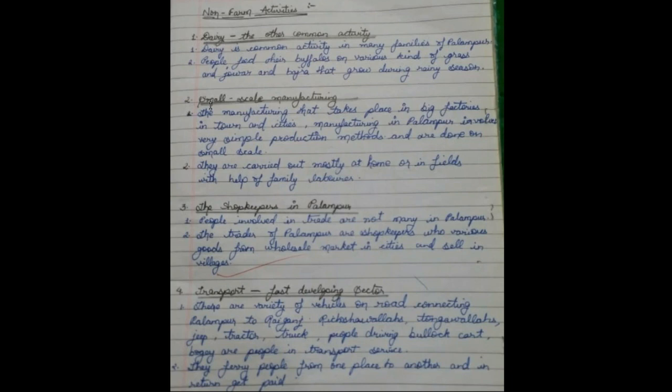After that we have the second, small-scale manufacturing. This is the second non-farm activity the people in the village Palampur were doing. What do you mean by small-scale manufacturing? Small scale means on a very small scale. We are going to produce things, but not on a large scale, only in a small quantity.